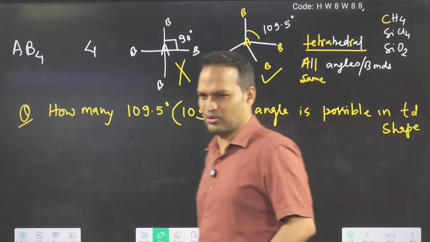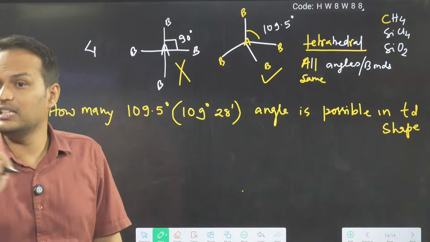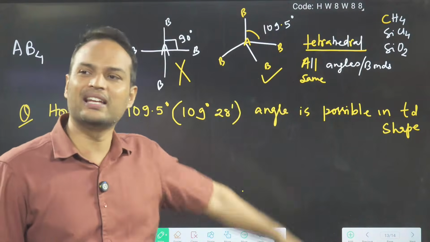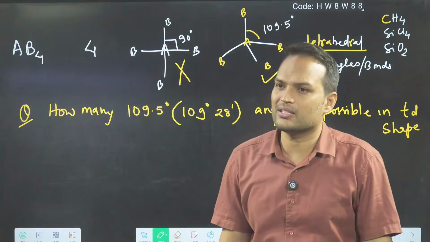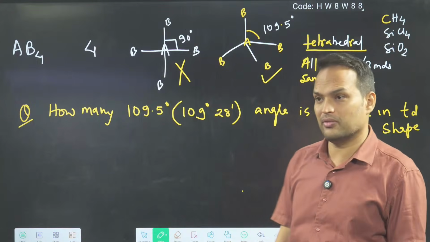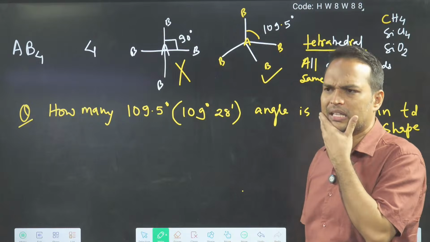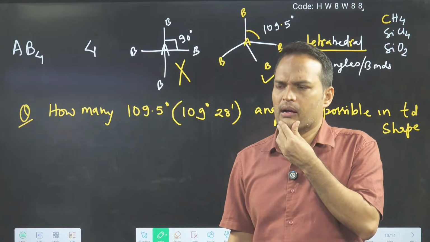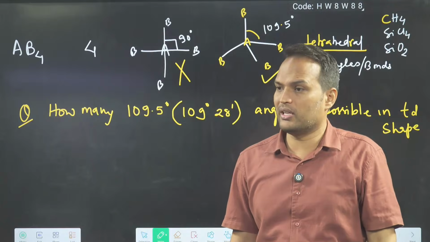Those who have seen this question before can think, okay, this question is there. SiO2 is not linear. That's why I have written SiO2 there. SiO2 is not like CO2. See, examples are also very important. I have told you in covalent bonding that diamond melting point is very high, SiO2 melting point is very high.